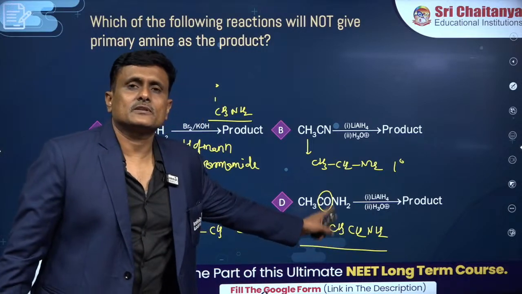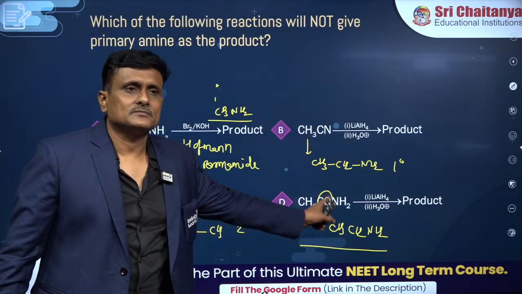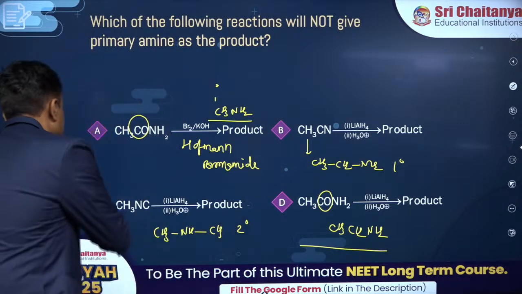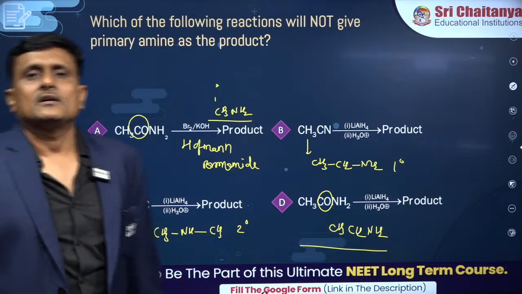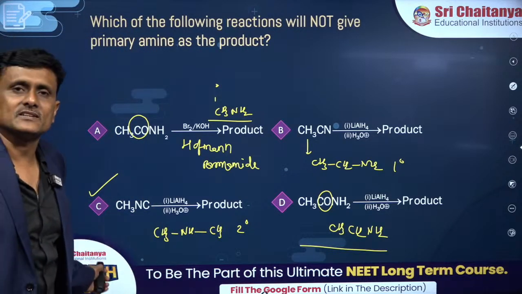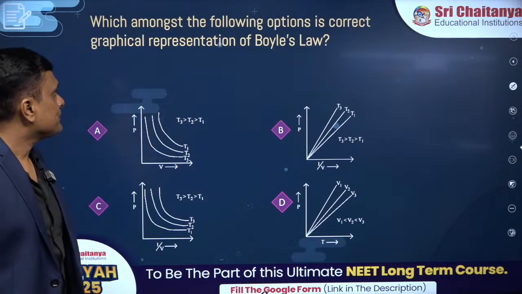This is one very special reaction. Only amide does this. Is it understood? Okay. So this is how it goes. So what is the right answer for this question? Option C, right? Will not give primary amine. You can see option C. The compound is giving secondary amine, but is alright.